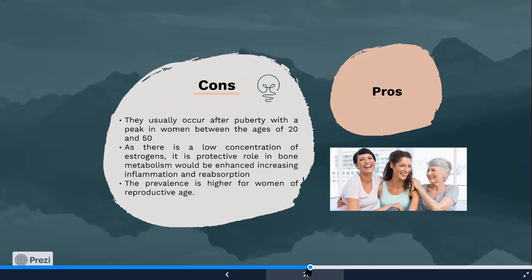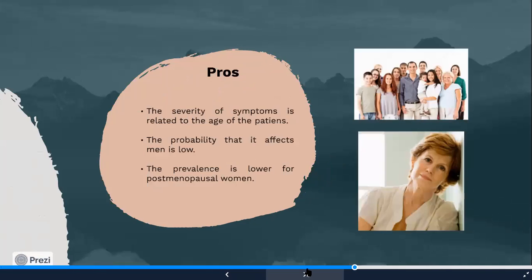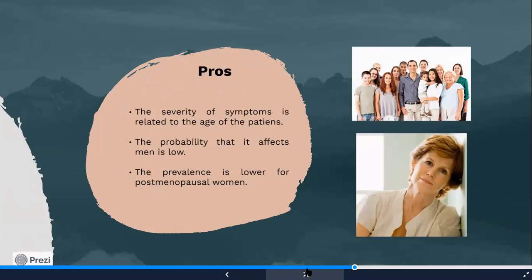And the last one is the prevalence is higher for women of reproductive age. Pros. The severity of symptoms is related to the age of the patient. The probability that it affects men is low, and the prevalence is lower for postmenopausal women.